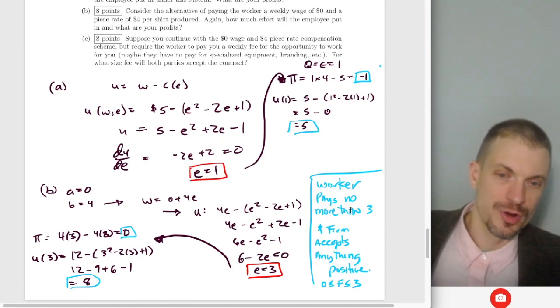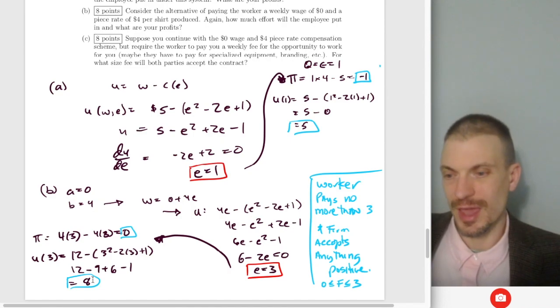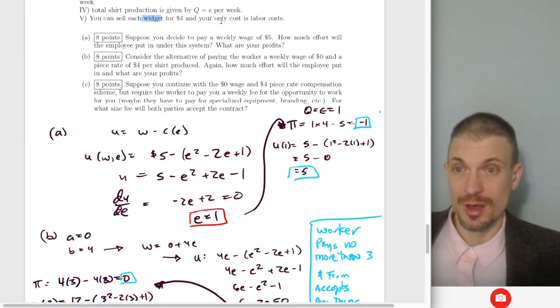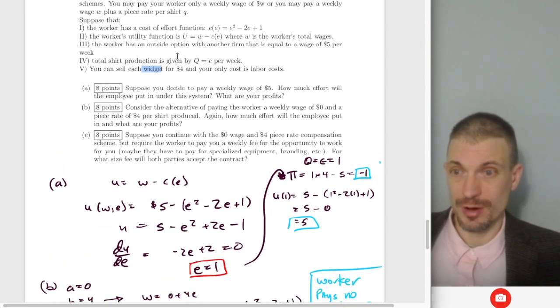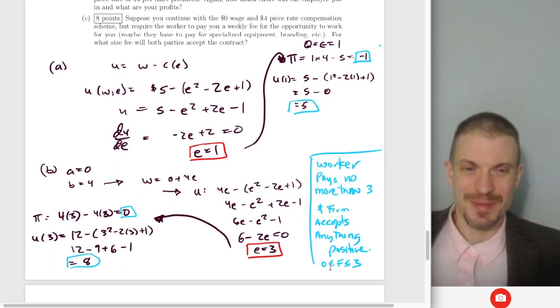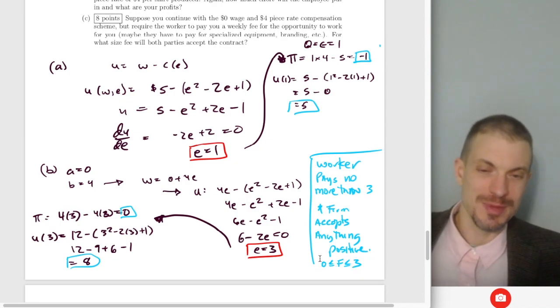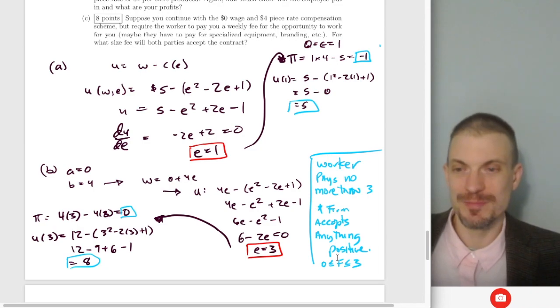Well, the worker is going to pay no more than 3, because they have 8, and if they pay more than 3, they're worse off than their outside option of 5 we had up here, right? And the firm's actually going to accept anything positive. So the valid fee, such that both will agree to the contract, is any positive transfer from the worker up to, but not exceeding, 3.